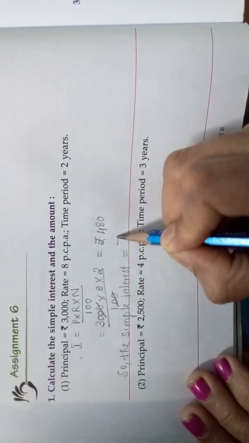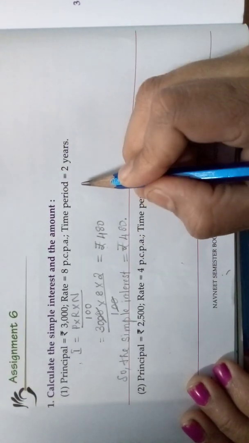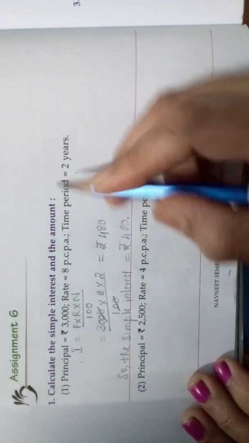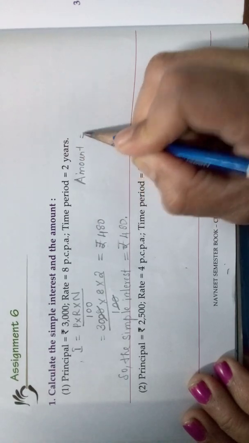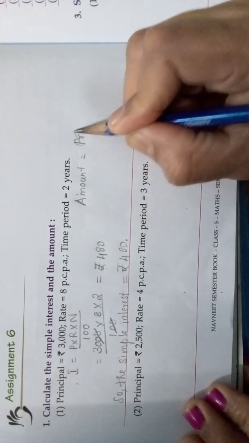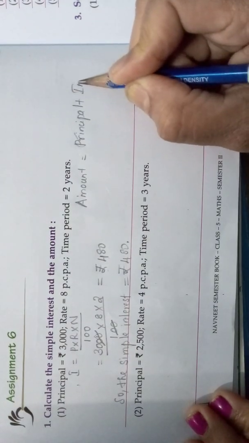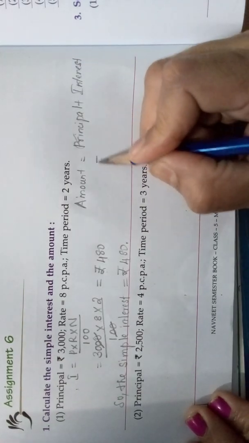So, you can write, the simple interest is equal to rupees 480. Now, what do we want, children? We want the amount. See, calculate the simple interest and the amount. So, how to find the amount? Amount is equal to principal plus interest. Interest is nothing but the simple interest only. So, do not get any confusion.